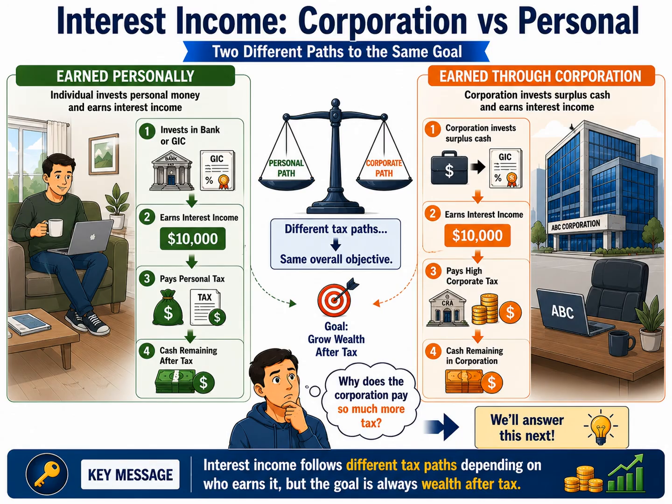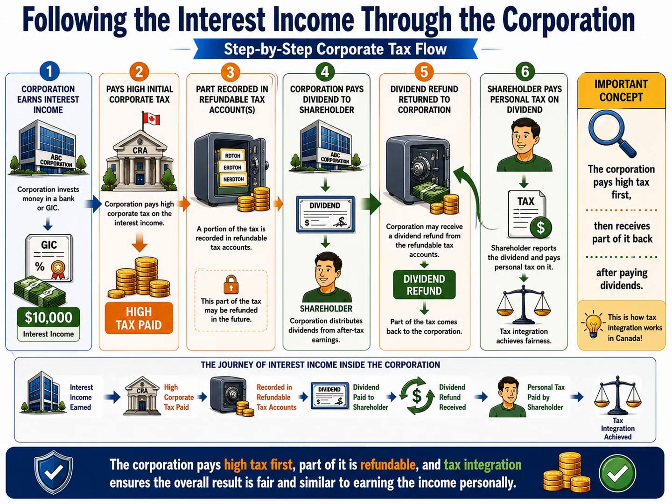The important point to remember from this comparison is that interest income follows different tax paths depending on who earns it. An individual follows the personal tax system, while a corporation follows the corporate investment income tax system. Although the journey is different, both paths are intended to produce a fair and integrated tax outcome. Let's now follow the journey of interest income after it is earned inside a corporation. Understanding this flow is the key to understanding why the corporate investment income tax system works the way it does.